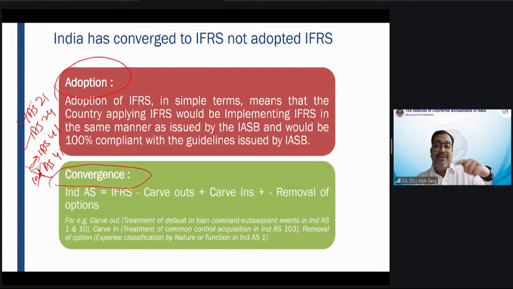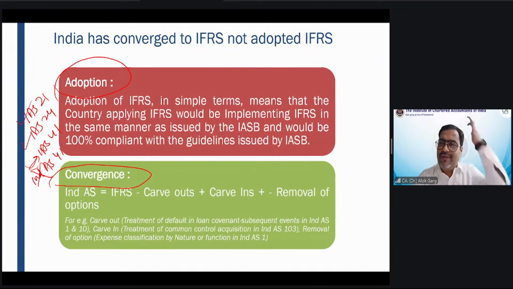Then I converted my Ind AS presentation into the MFRS presentation. This is how I spoke for almost 2 to 3 hours with the Malaysian audience. So if you know Ind AS, you know IFRS, and you know the converged standards of other countries as well.